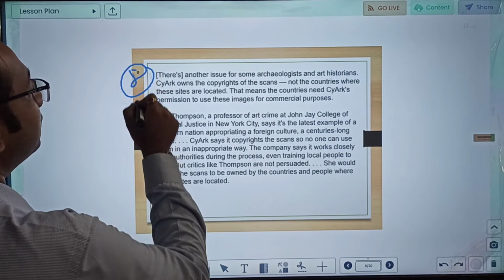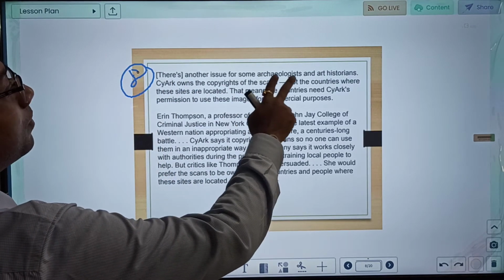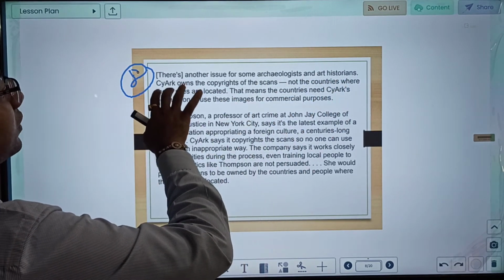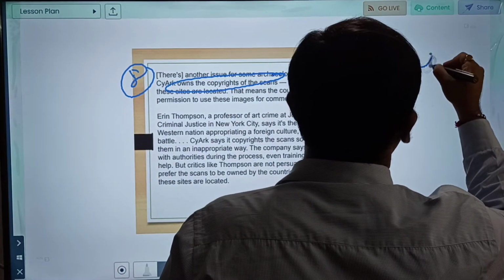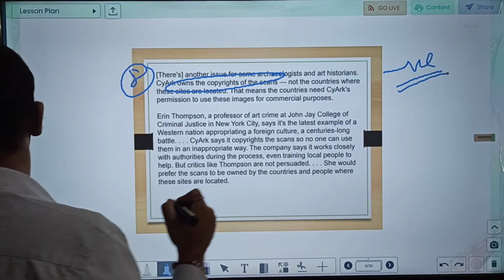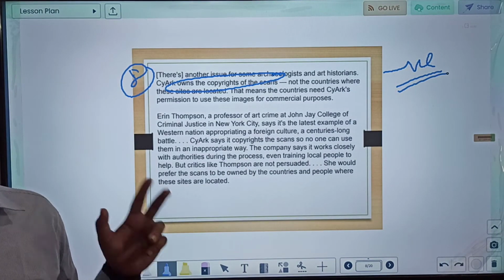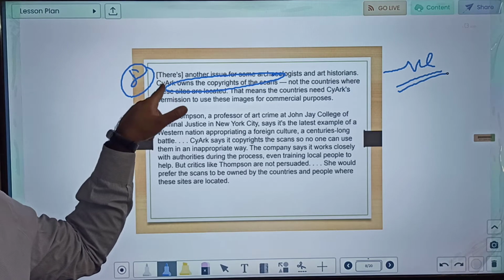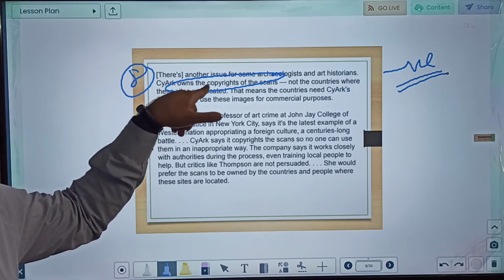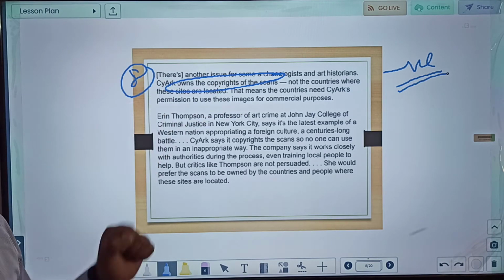The next paragraph says that there's another issue with some archaeologists and art historians. SciArc owns the copyright of these scans. Okay, so it is telling another negative. Google was saying that it is doing everything for the benefit of others, but here what we are learning is that this NGO which is working along with Google owns the copyright of the scans, not the countries where the